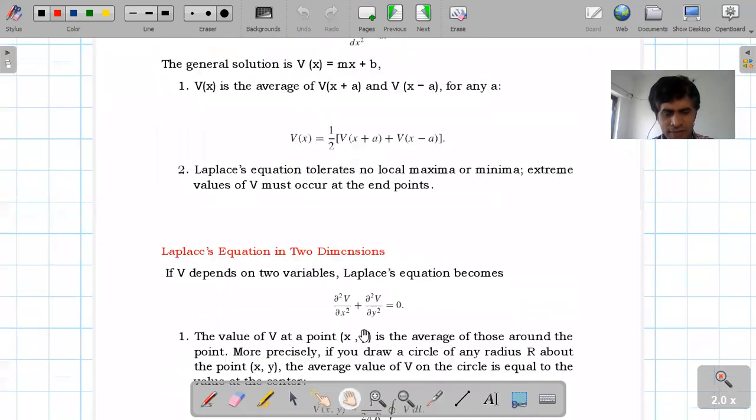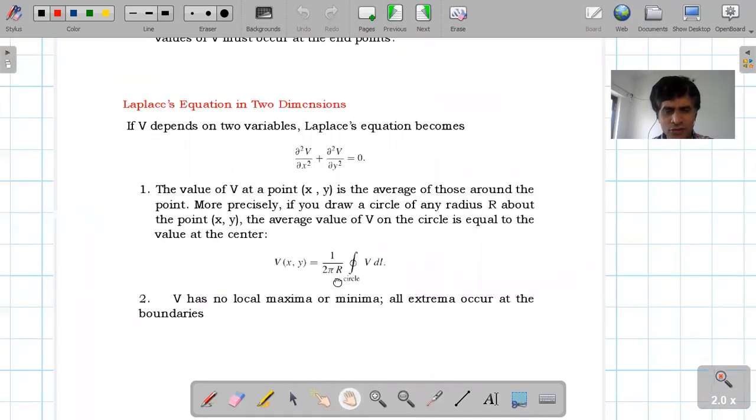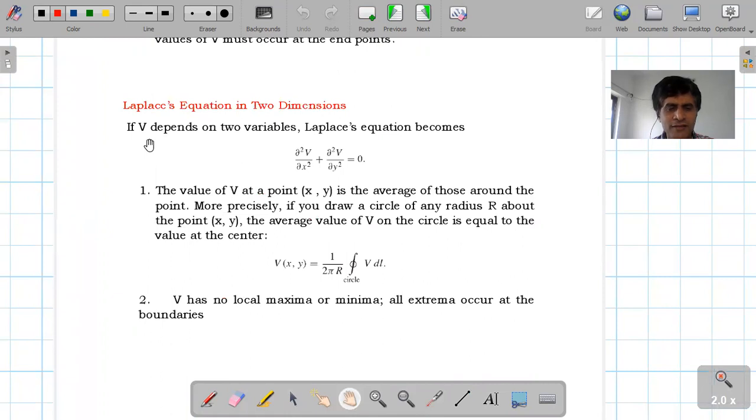Then next is the Laplace equation in two dimension case. In the one dimension case, V depends only on one variable. But in the two dimension case, dear students, the potential depends on two variables, x and y, and therefore the Laplace equation can be written as del square V upon dx square plus del square V upon dy square equal to 0.